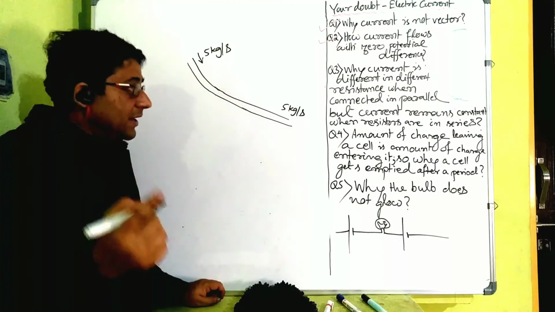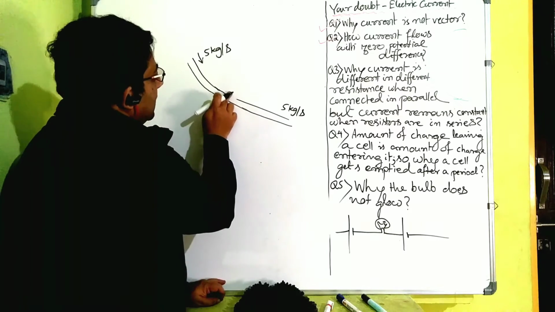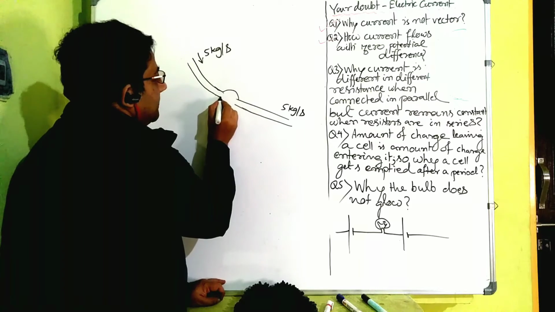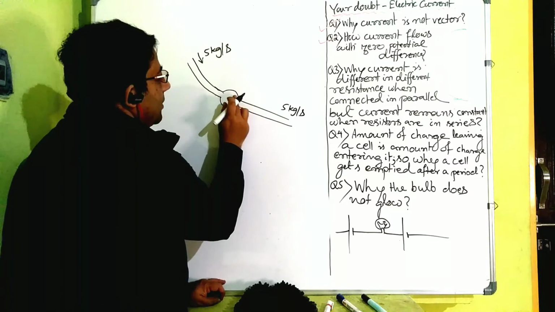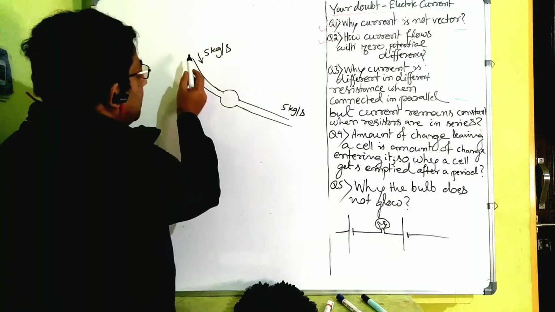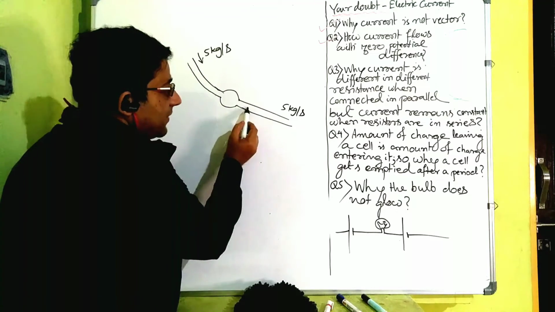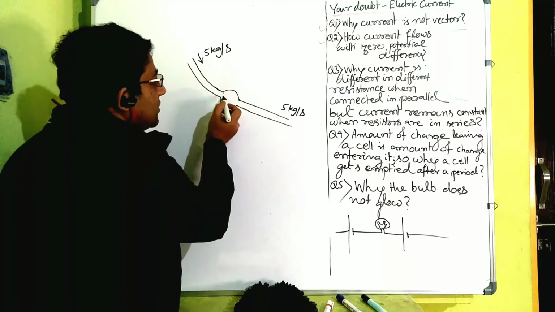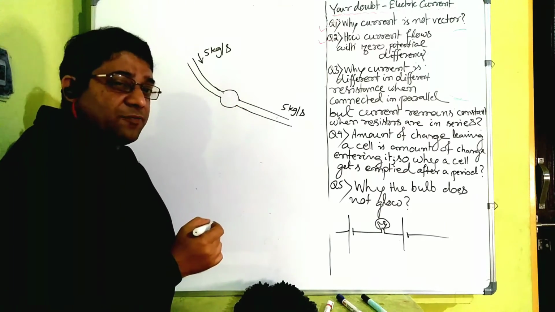Okay. Now, if you make the tube fat here, what will happen? Here 5 kg per second is flowing, here 5 kg per second is flowing, water is not getting accumulated anywhere, so here also 5 kg per second only will flow, right?